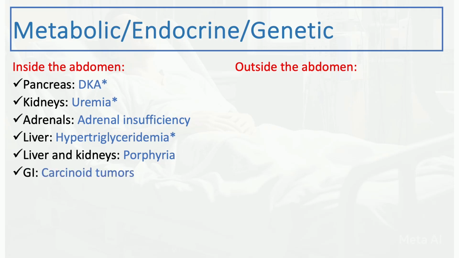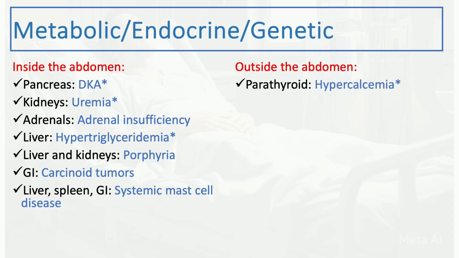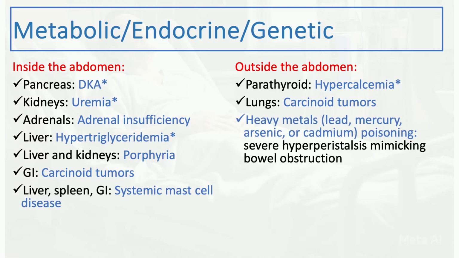Carcinoid tumors, not very rare, but not common either. And most of the time, these tumors originate from the GI, but it can originate from other sites as well. Disease in the liver and spleen and GI in general can include also another less common cause of abdominal pain and GI symptoms, stomach mast cell disease. And then outside of the abdomen, hypercalcemia, relatively common cause, so look for that. Carcinoid tumors, we talked about that, but sometimes they might originate in the lungs, probably the second most common site for carcinoid tumors.